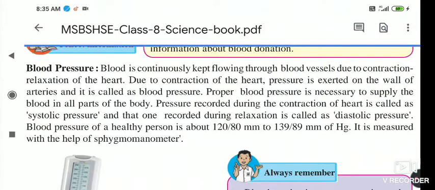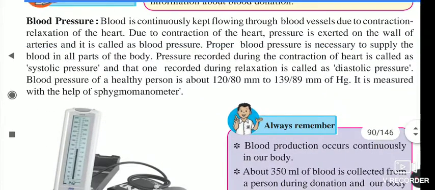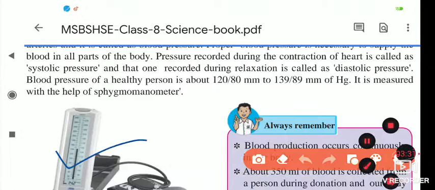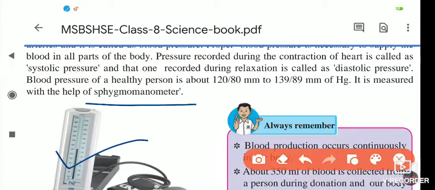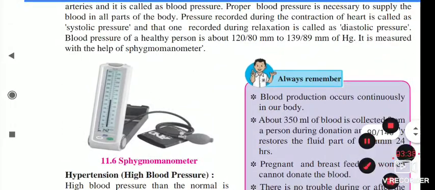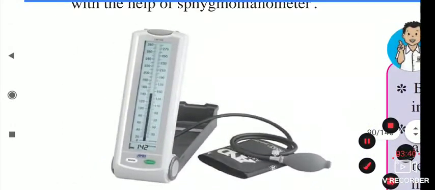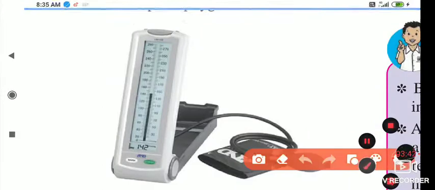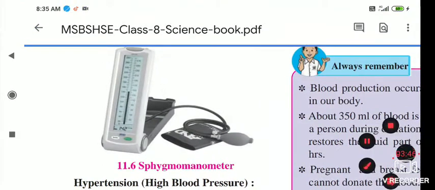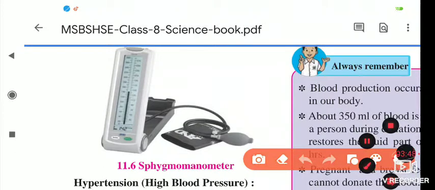It is measured with the help of a sphygmomanometer, which is used for checking blood pressure. Here is the figure of the sphygmomanometer. This is the instrument that we use for checking blood pressure. When you visit the doctor, or when your grandparents or your mother have some problems, the doctor checks the blood pressure using this sphygmomanometer.